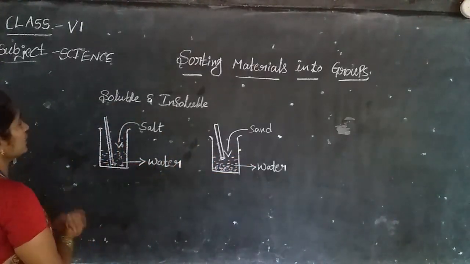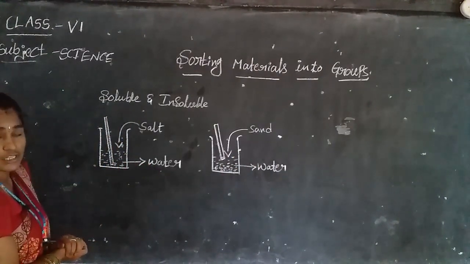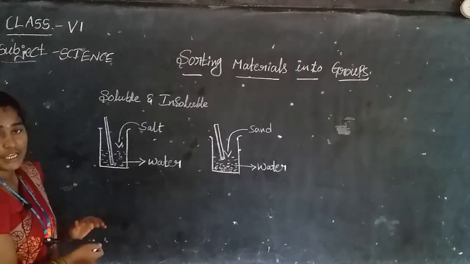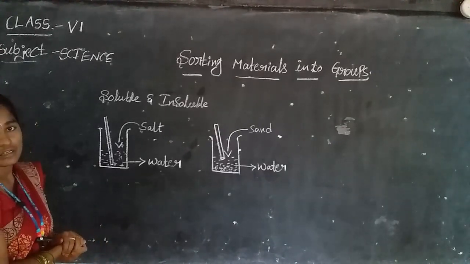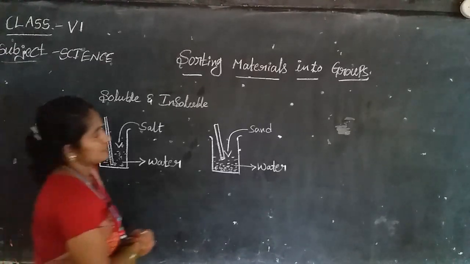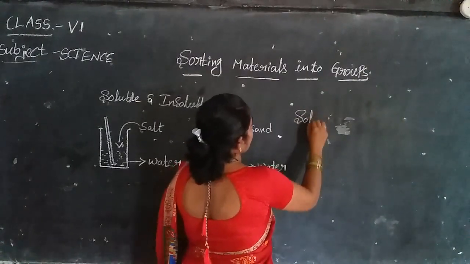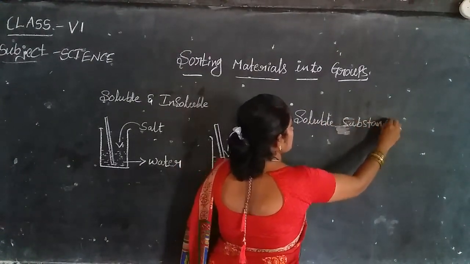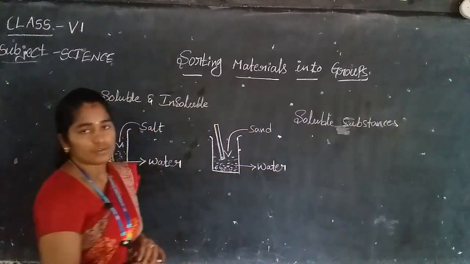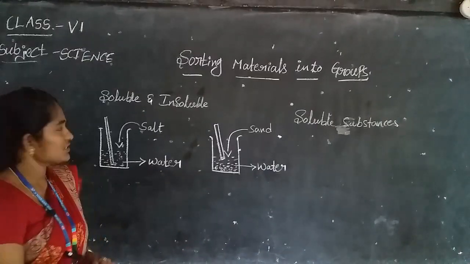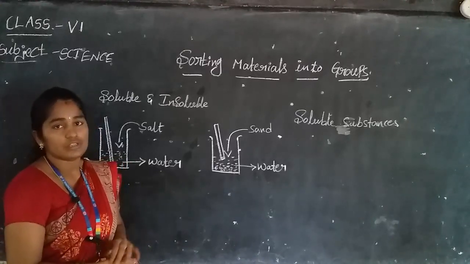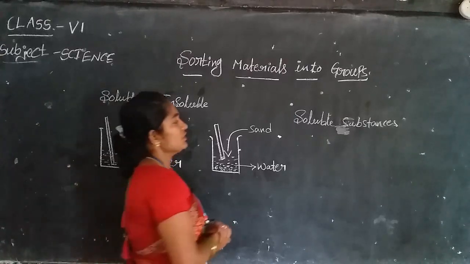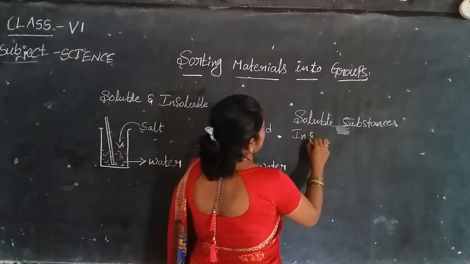Such materials that are soluble in water are called soluble substances. Which substances are not dissolved in water? Such materials are called insoluble substances.